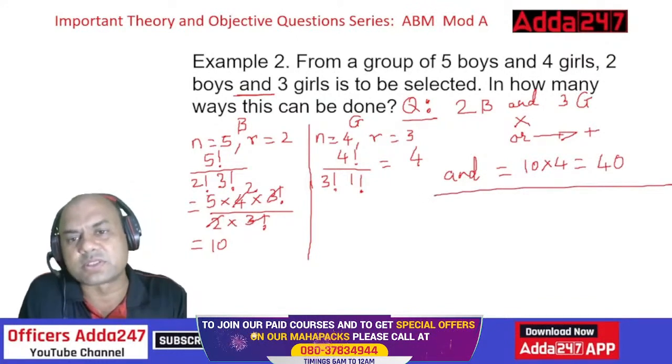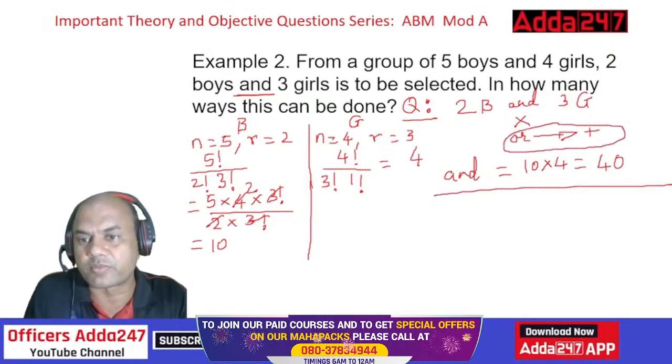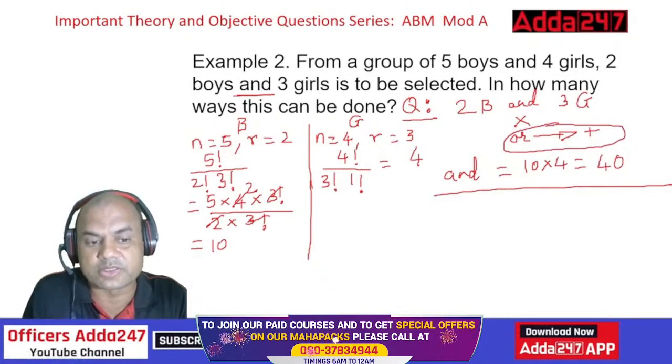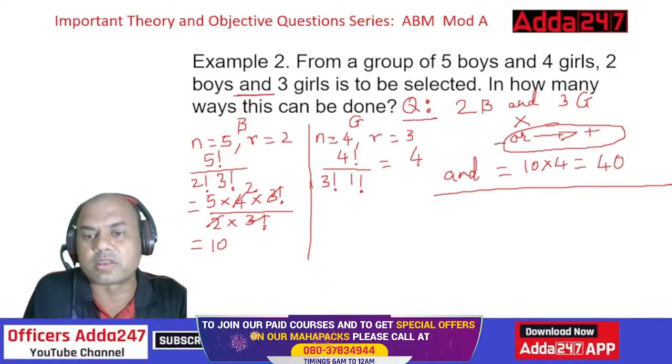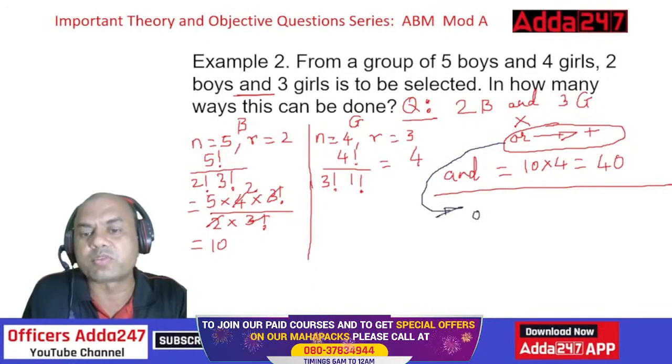Now if I ask you a separate question, we'll solve for this OR. Let me change the color, otherwise you'll get confused over here. So now for OR, let me mark it over here. OR means what? What did I say? Plus. So it is 10 plus 4. So that is 14 ways.